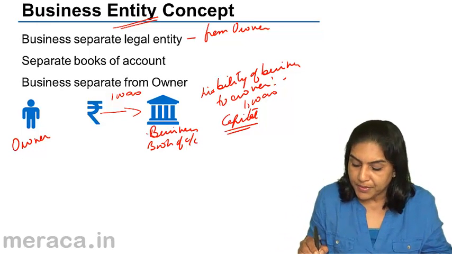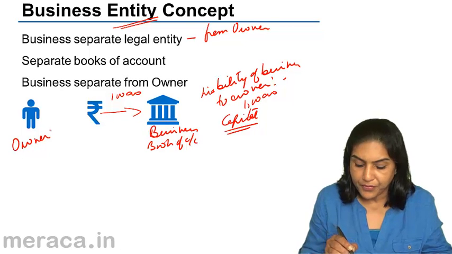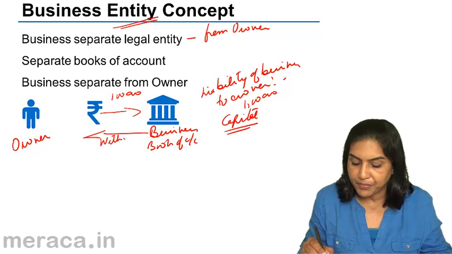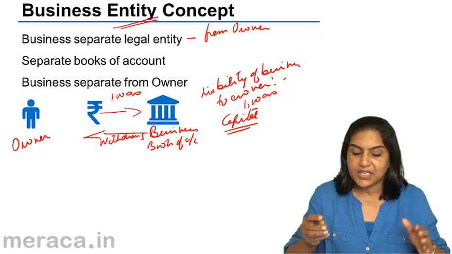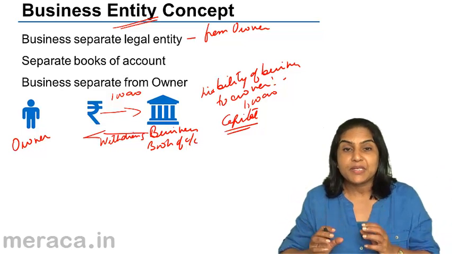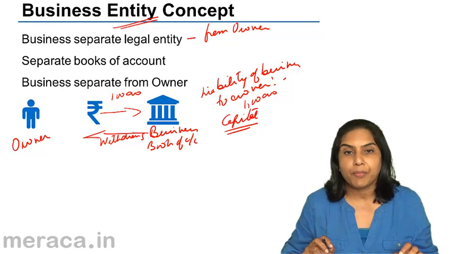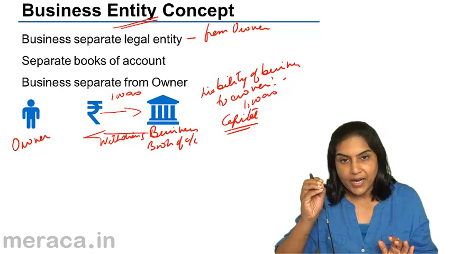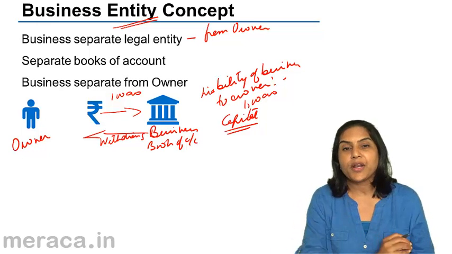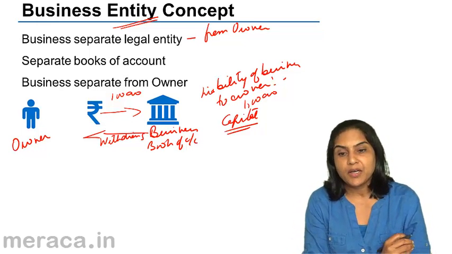Similarly, if the owner were to withdraw some money from the business, this means the owner now owes money to the business. The business can collect this money from the owner, and therefore an accounting entry is passed to show that the owner has withdrawn money from the business.